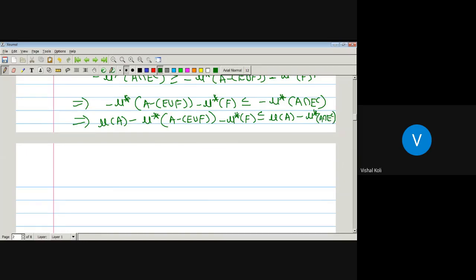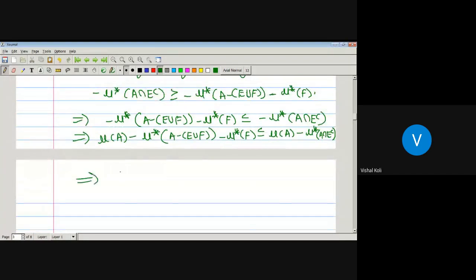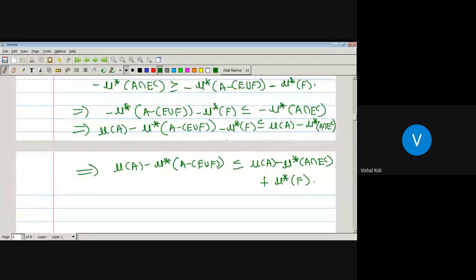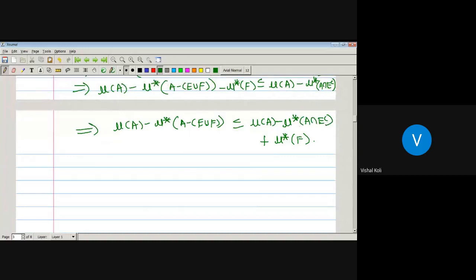Okay, but we know that the outer measure of F is finite. Therefore, add the outer measure of F on both sides. Then we get the measure of A minus the outer measure of A minus E union F, which is less than or equal to, since minus the outer measure of F plus the outer measure of F gets cancelled, the measure of A minus the outer measure of A intersection E complement plus the outer measure of F. Okay, now on the RHS, the measure of A minus the outer measure of A intersection E complement, in which the outer measure of A intersection E complement is finite.